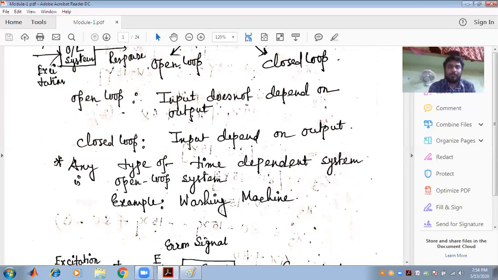Our main study of the control system is the stability of the system, and how we are able to improve the stability of the system. And the domains that we have discussed are the time domain and the frequency domain, or the S domain, the sigma plus j omega domain that we already know.